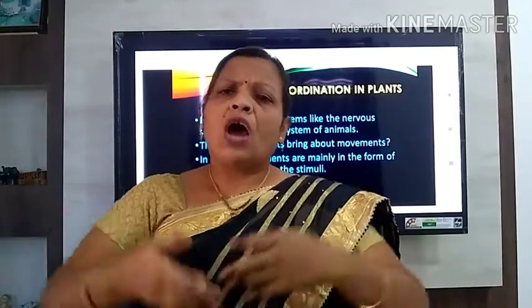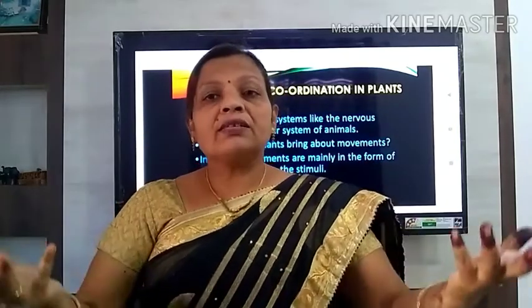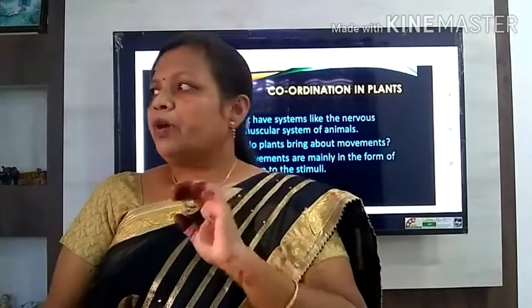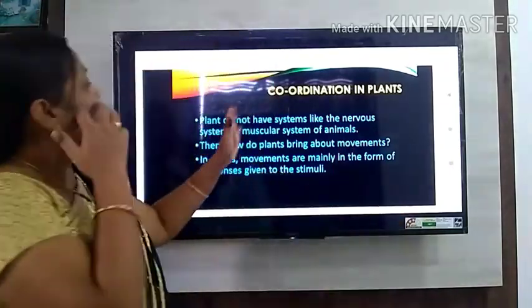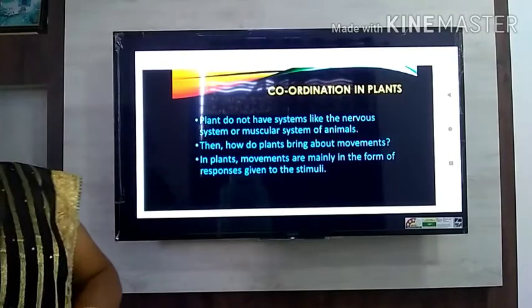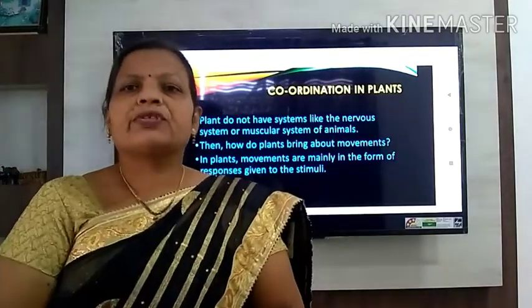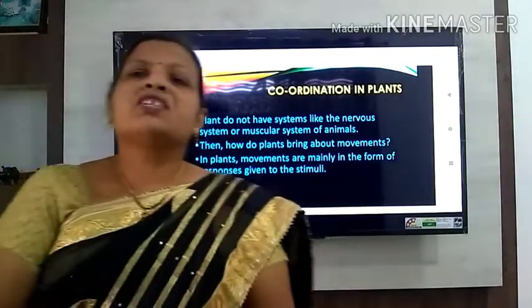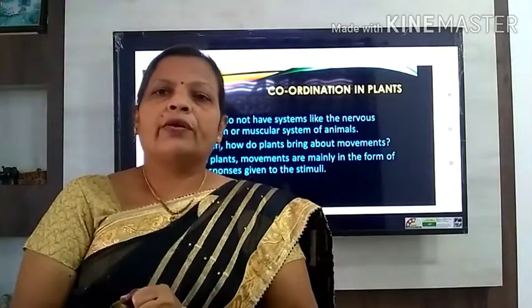So how do plants show control and coordination? So we have to see it. In the case of plants they do not have systems like the nervous system or the muscular system. And so then how do plants show control and coordination?